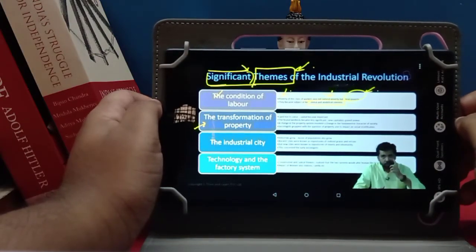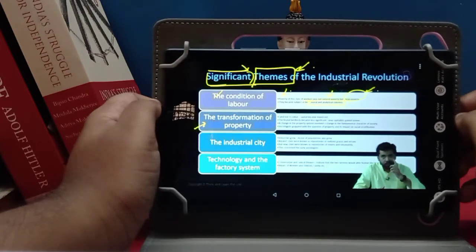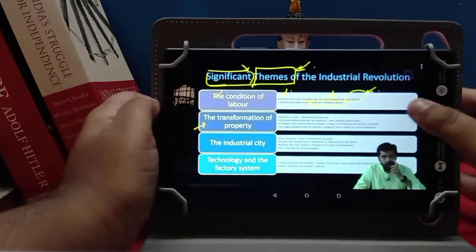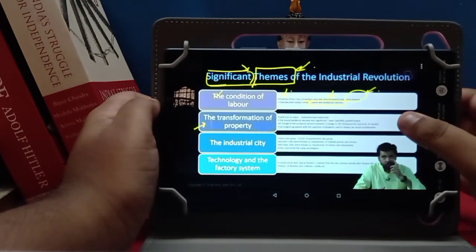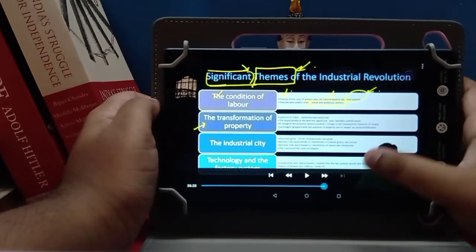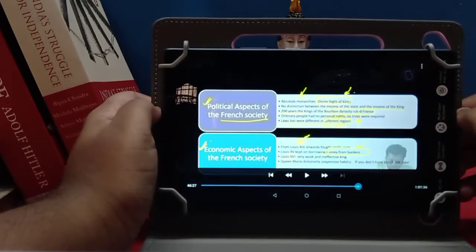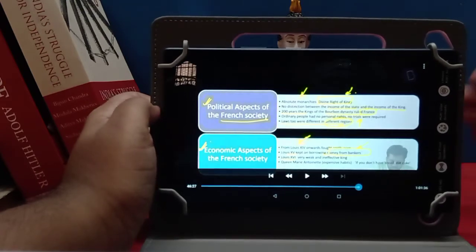As you can see here, something is there: the significant themes of the industrial revolution. These background slides are all provided in the student portal. You can download them there, and you will also be provided the slides for every video. You will also be provided study material in the form of PDF in the same student portal for both paper 1 and paper 2.